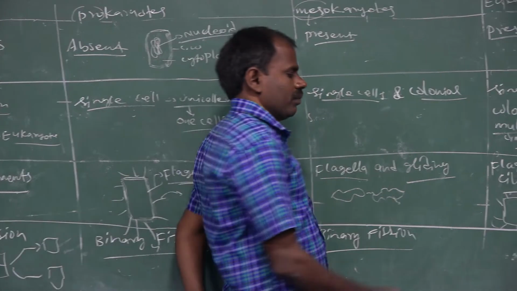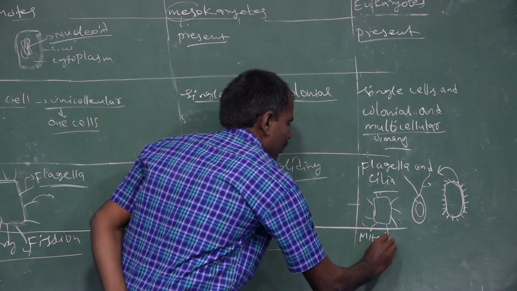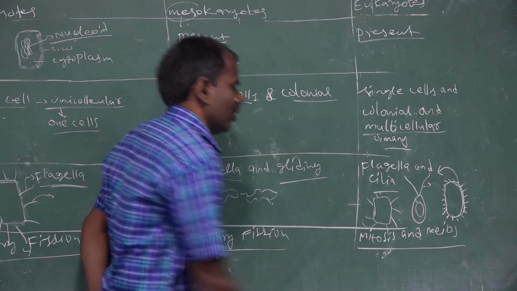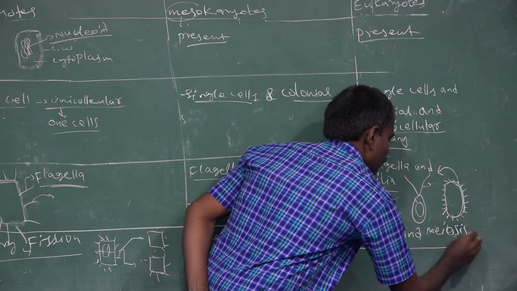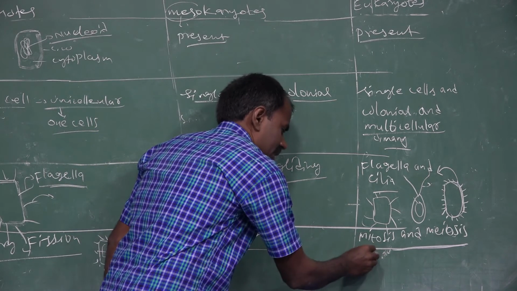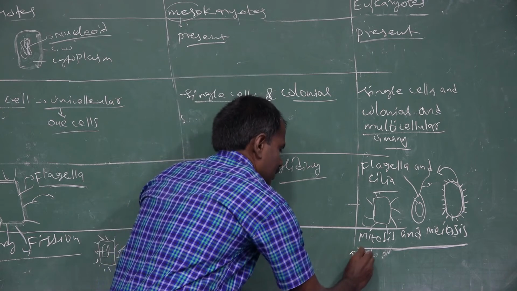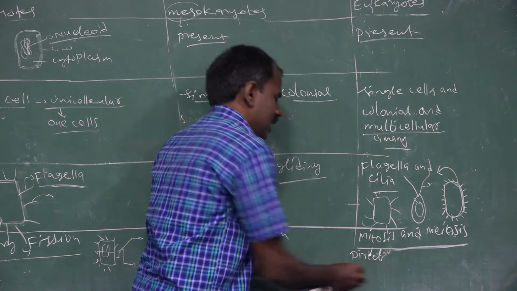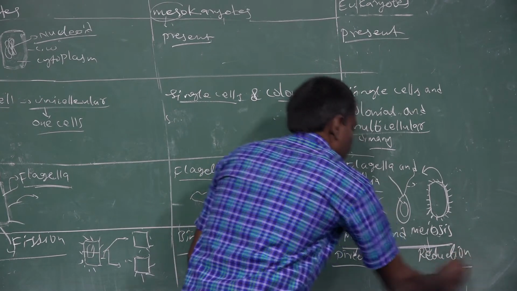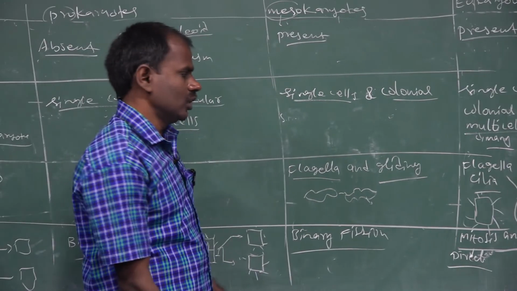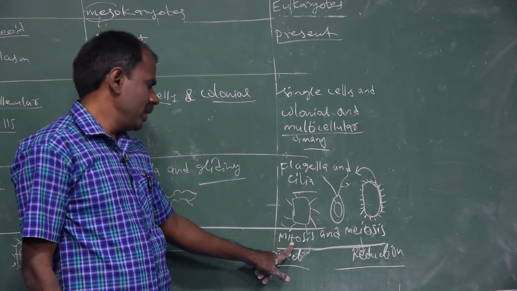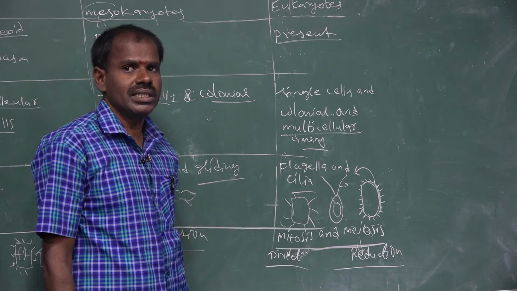But these eukaryotic organelles are found in only mitosis and meiosis. Mitosis and meiosis are able to divide these cells. Mitosis occurs only in direct cell divisions. Meiosis occurs only in reduction divisions. The chromosome number will be reduced only in meiotic divisions. The chromosome number cannot be reduced in the mitosis cell division process.